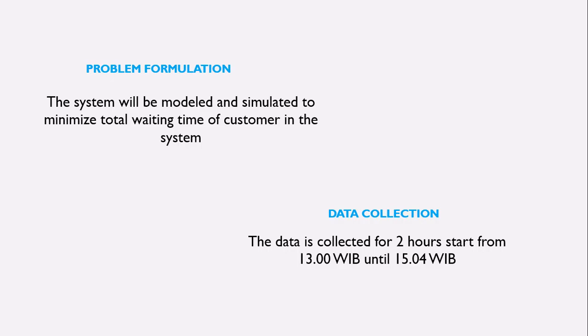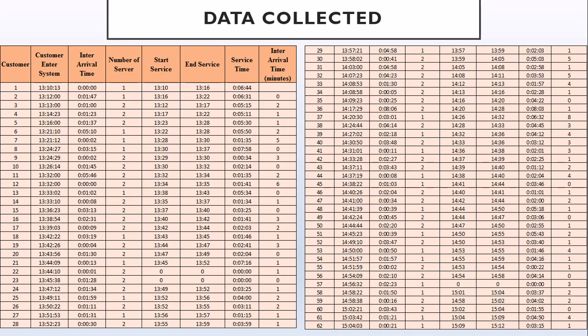The problem formulation is that the system will be modeled and simulated to minimize the total waiting time of customers in the system. We took the data for 2 hours, from 1 p.m. to 3 p.m. And here is our collected data. We collected when the customer enters the system and the number of the server, and we got the start of service and when they end the service, and we got 62 data.